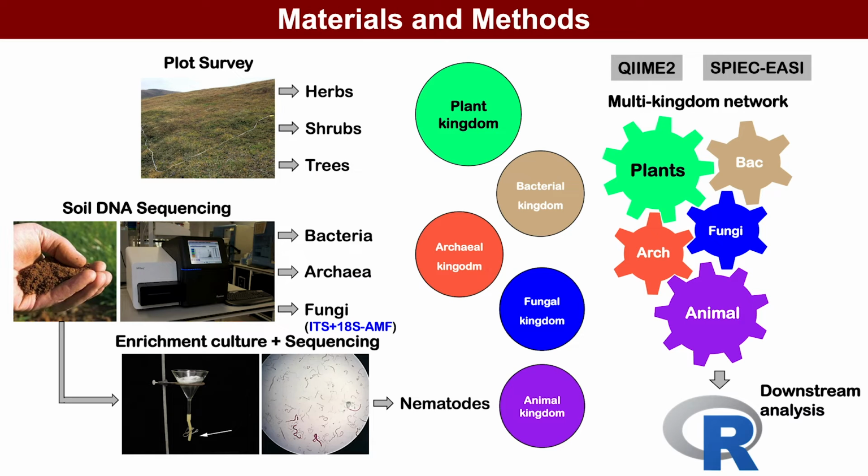By plot survey, enrichment, culture, and sequencing, we obtained the community information of plants, bacteria, archaea, fungi, and nematodes. Using QIIME2 and SPIEC-EASI methods, we constructed the multiple kingdom networks and single kingdom networks separately. Later, we did the downstream analysis by our software.